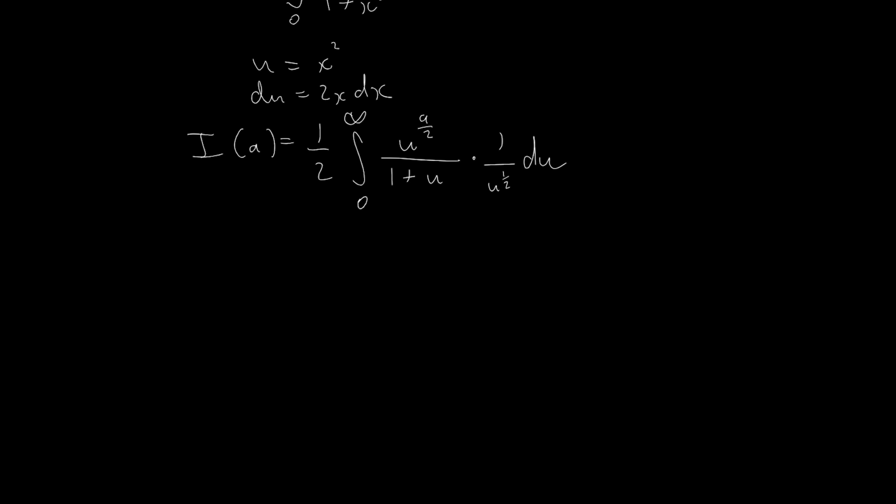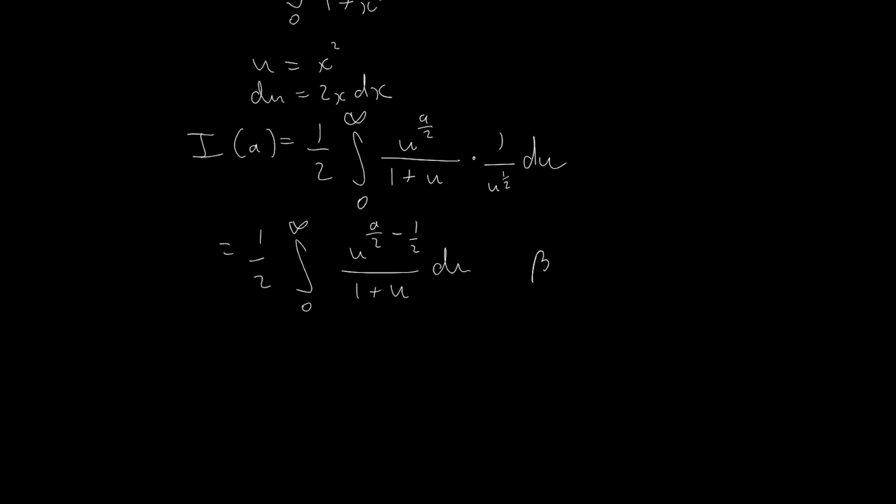But now, watch what happens when we bring that u to the half to the numerator. So we have u to the power of a over 2 minus a half over 1 plus u, du. And you'll notice that this is actually our best friend, the beta function.